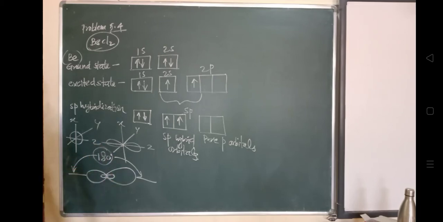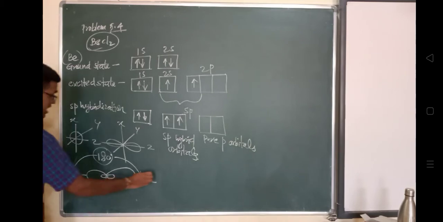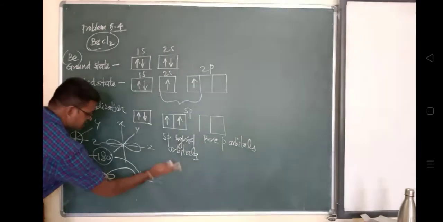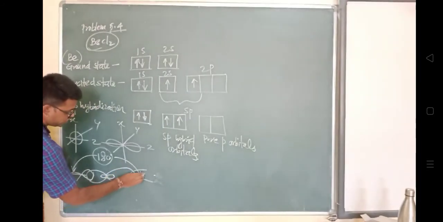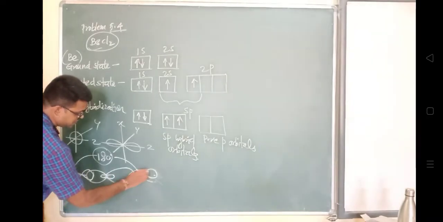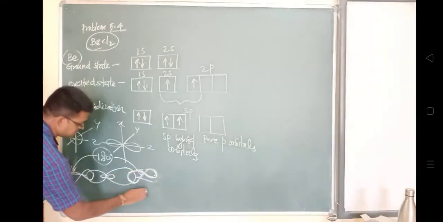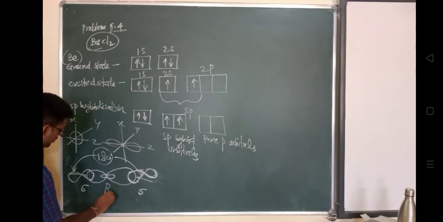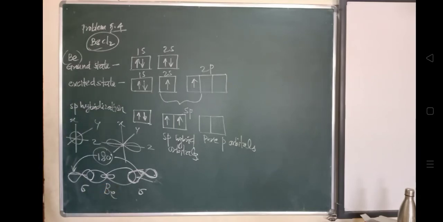Now what will happen? One chlorine atom will be attached on this side and one chlorine atom on the other side, each forming a sigma bond with beryllium. The pz orbitals of the chlorine atoms form sigma bonds with the beryllium.